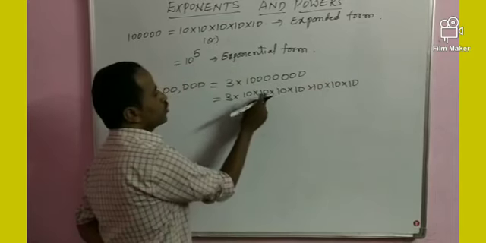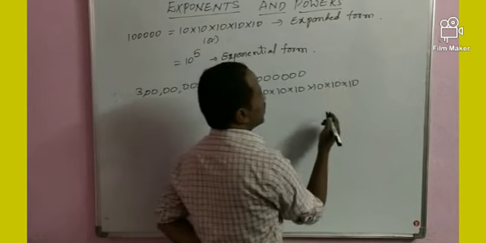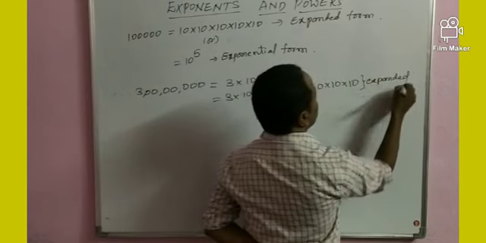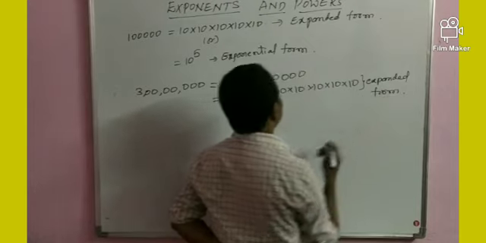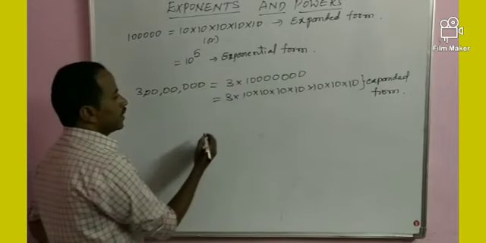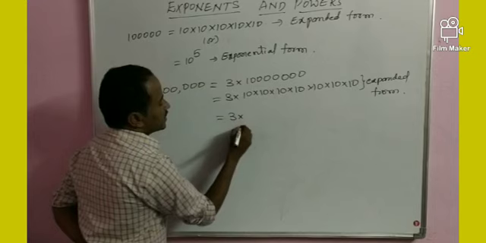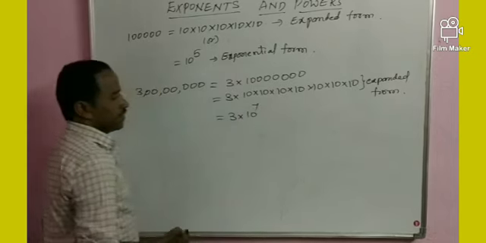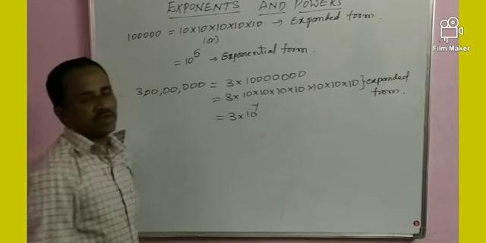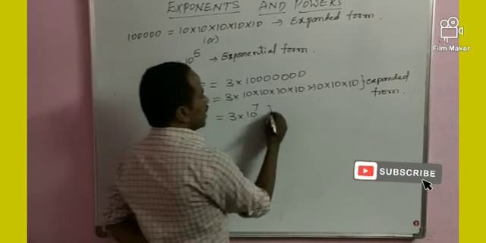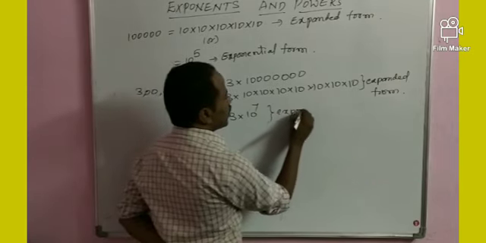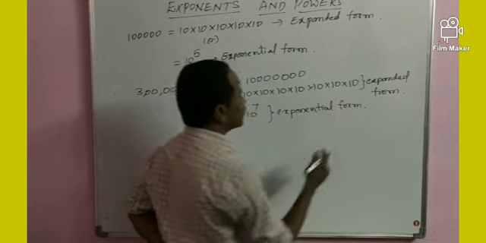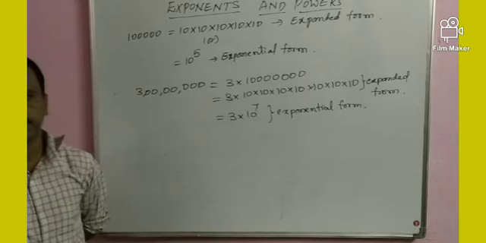How many times is that? 1, 2, 3, 4, 5, 6, 7. It is an expanded form. But it can be written as 3 into 10 power 7. It is an exponential form.